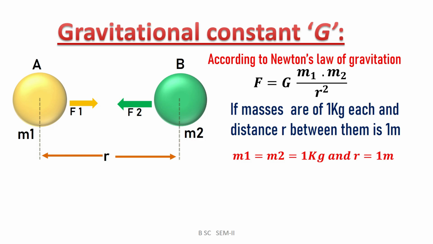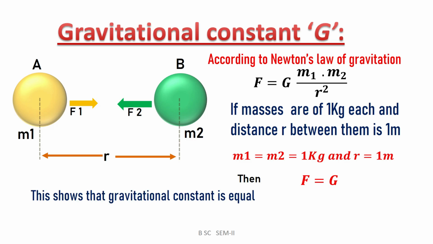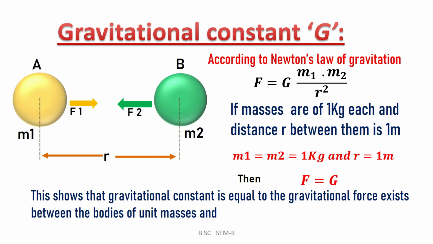When these values are substituted into the equation of Newton's law of gravitation, we observe that F becomes exactly equal to G. It means that the universal gravitational constant is equal to the gravitational force existing between two material bodies having unit masses and separated by unit distance.